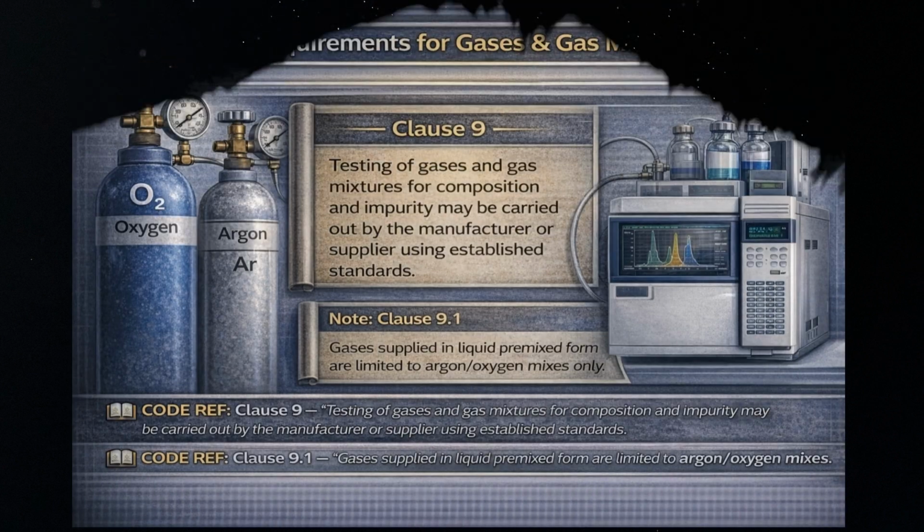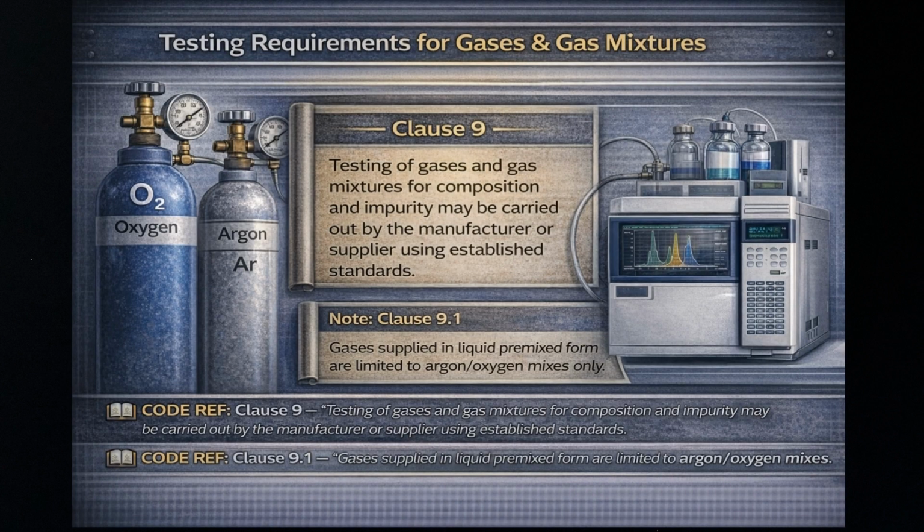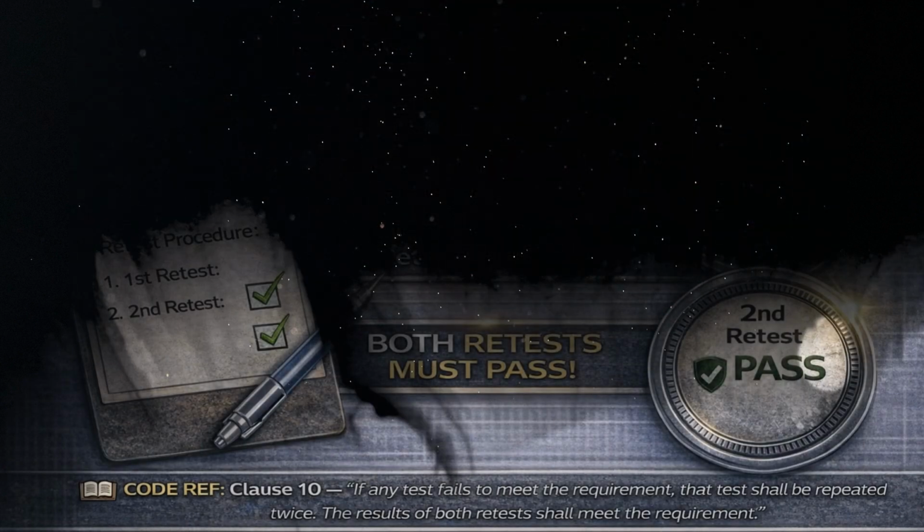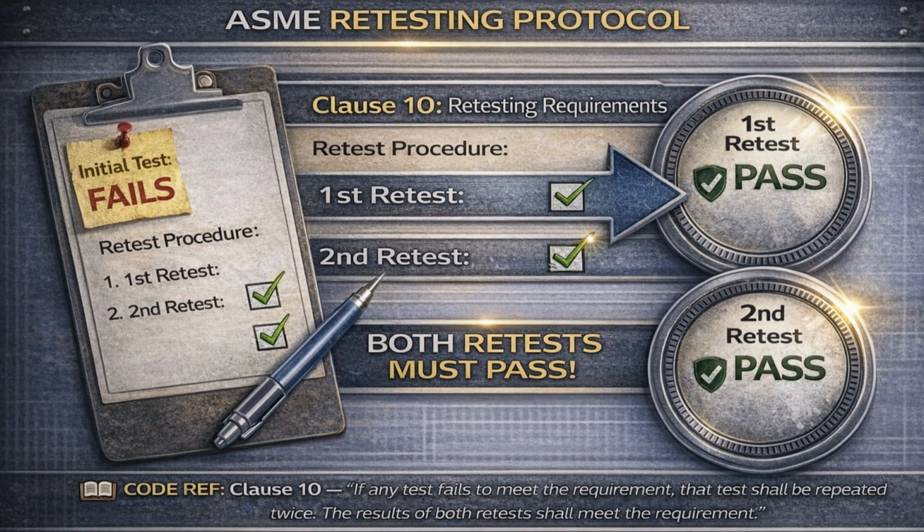Clause 9 covers testing. Testing of gases and gas mixtures for composition and impurity may be carried out by the manufacturer or supplier using established standards for testing and control. The code also addresses a specific situation: gases supplied in liquid premixed form. In that case, the code limits this to argon-oxygen mixes only. Clause 10 covers retesting. If any test fails, it shall be repeated twice. Both retests must pass. This is the standard ASME retesting protocol you will recognize from other material specifications.